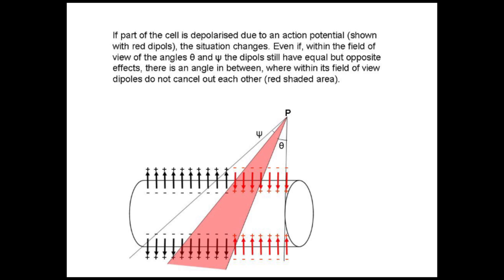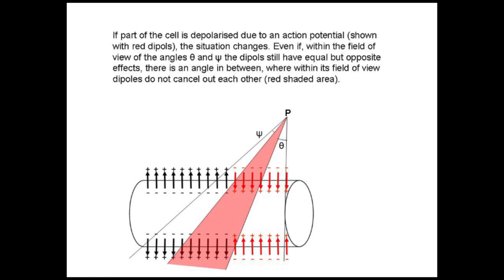However, if there is an action potential spreading through this cell, for example, at the right-hand side of the cell, the membrane potential is opposite of the membrane potential on the left-hand side. For example, say the membrane potential is negative 60, 70 millivolts on the left-hand side. It is positive 60 millivolts at the right-hand side. It's spreading through the cell, but we are looking at an instant in time, a millisecond, and we see that the situation is as shown in the figure.